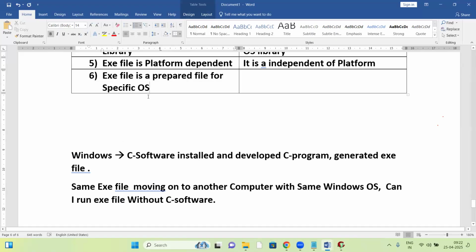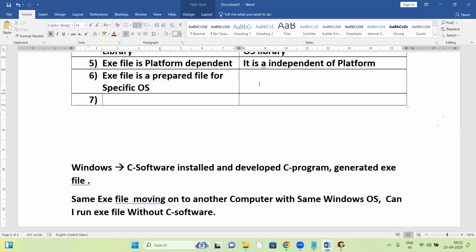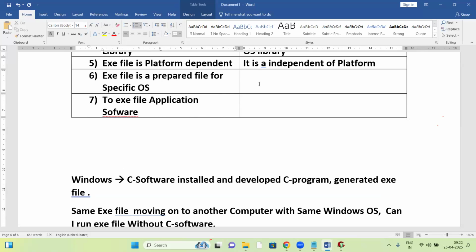If it is prepared for Windows, it always runs on Windows without installing C software. So C software is not necessary to run an exe file, right? Application software, maybe C software or C++ software, .NET software, those are called application software. Application software is not necessary because it's already a prepared file.